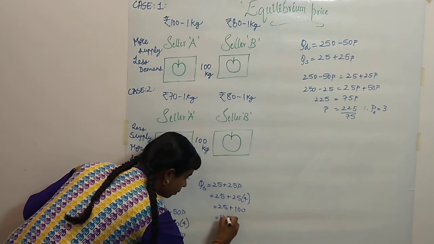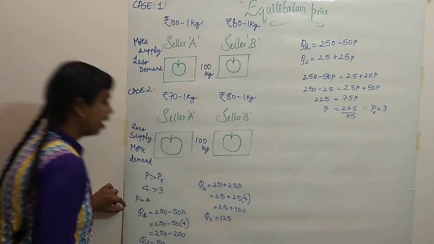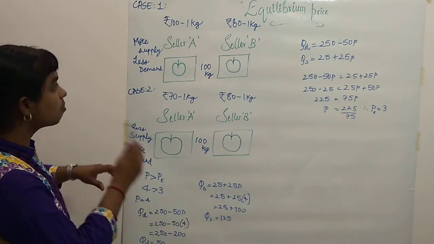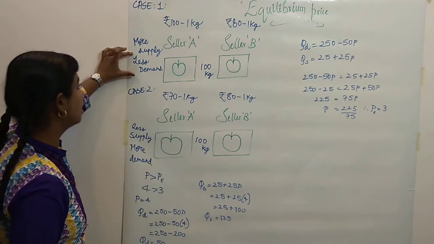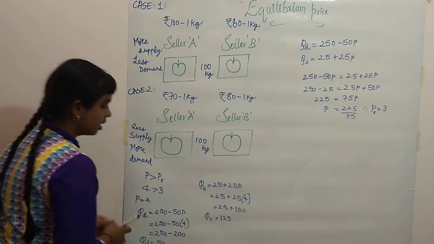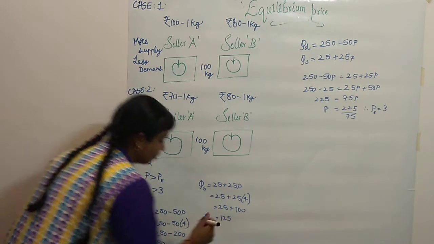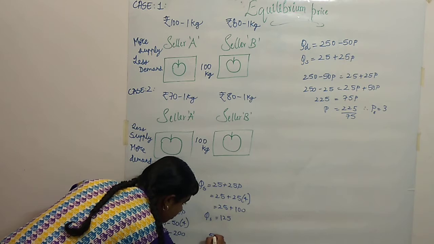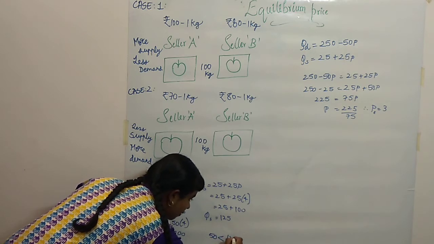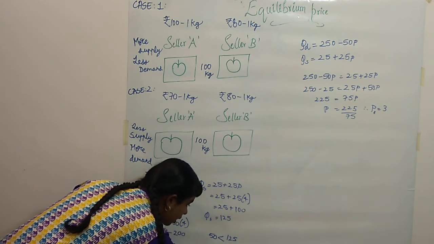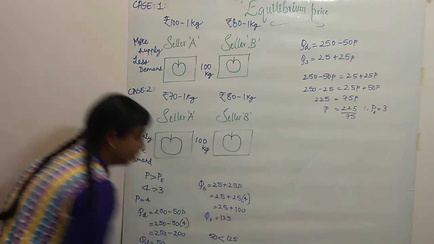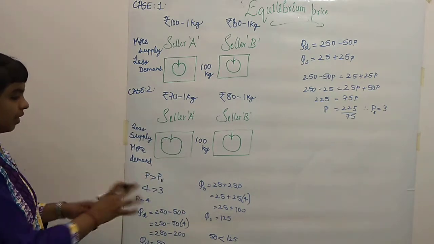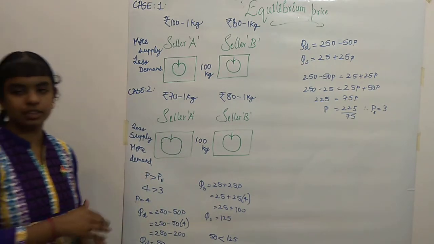So you will get 125 quantity supply. I told you when the price is more than the equilibrium price, you will get less demand and more supply. The same thing happened here. 50 is less than 125. So quantity demanded is less than the quantity supply. So we have proved that the first case is true.